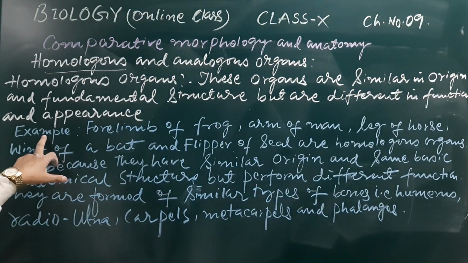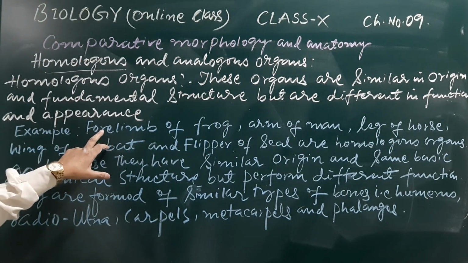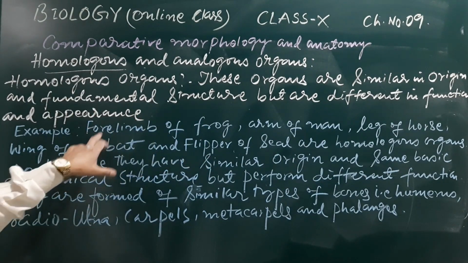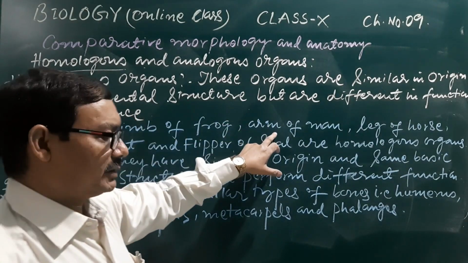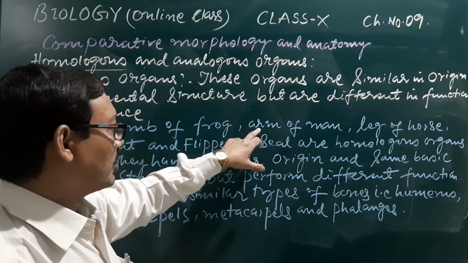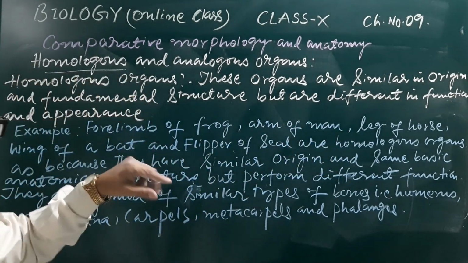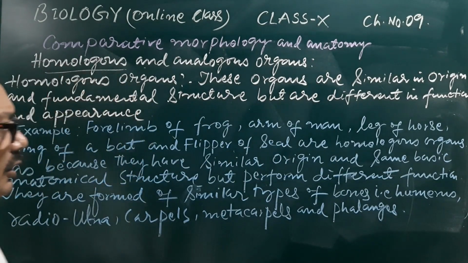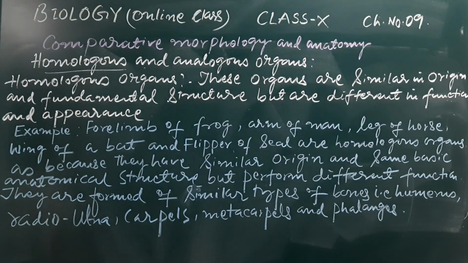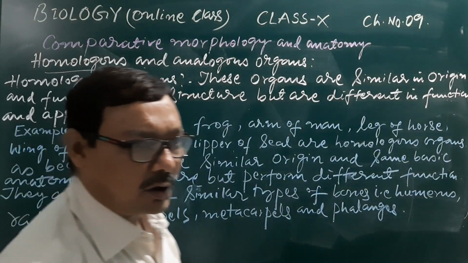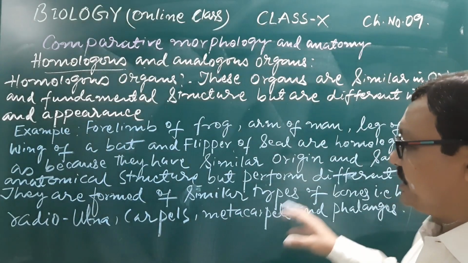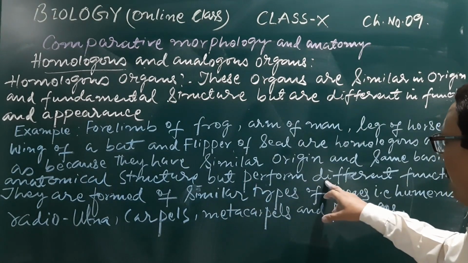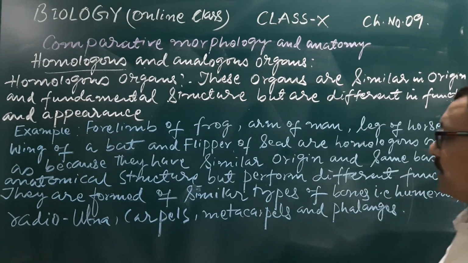Examples are the forelimb of frog, hind limb and forelimb. The forelimb of frog, arm of man similar to the forelimb of frog, leg of horse, wing of a bat and flipper of a seal are homologous organs, because they have similar origin and basic anatomical structure but perform different functions, as we will see here.